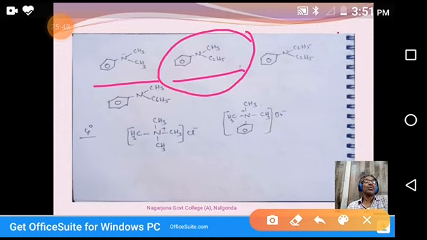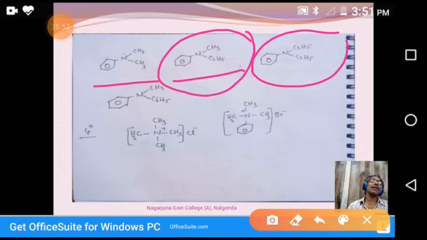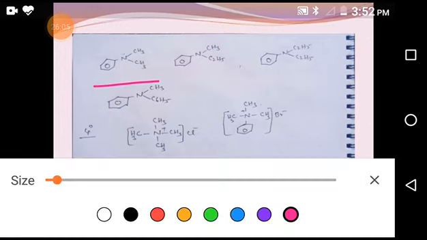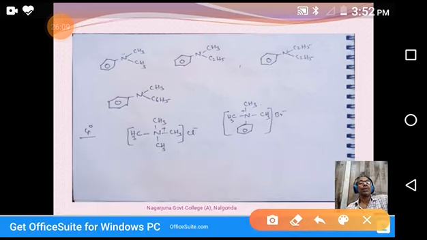Coming to this one, two ethyl groups are there. That's why it is N,N-diethyl phenylamine. This is the common name. Coming to the IUPAC name, it is aniline, N,N-diethyl aniline. Okay, this one.